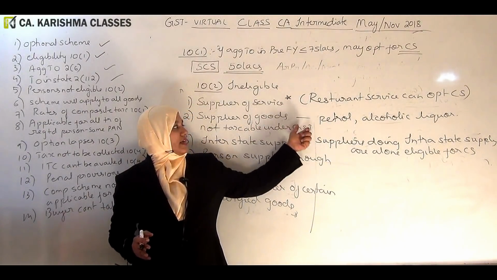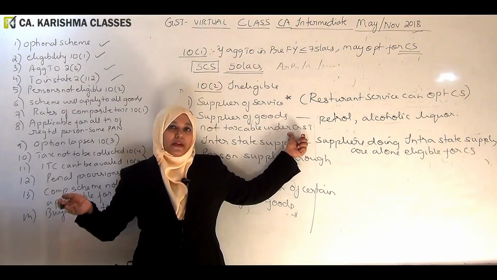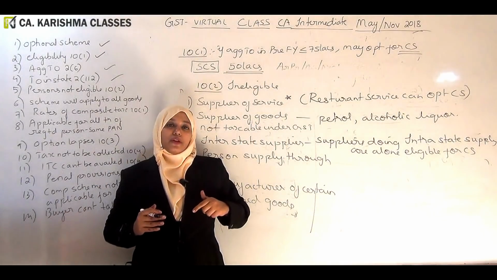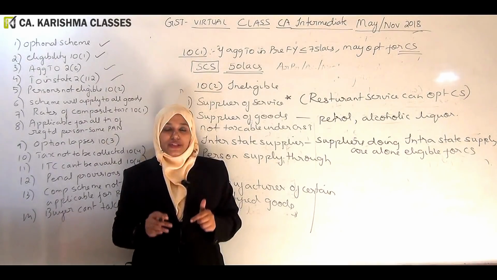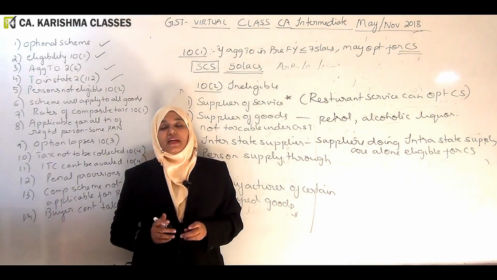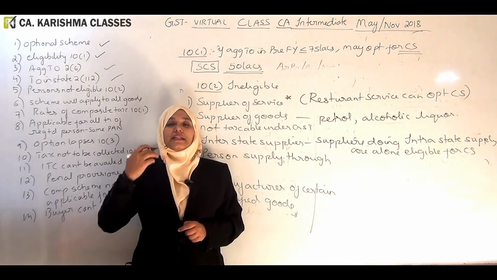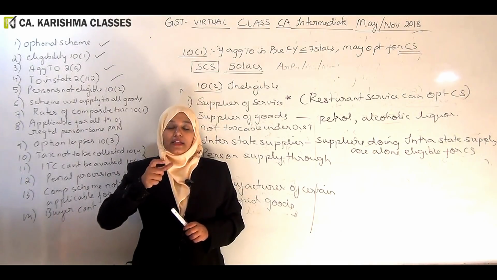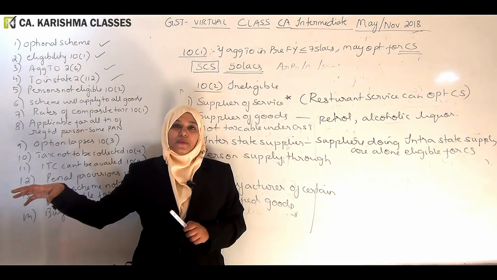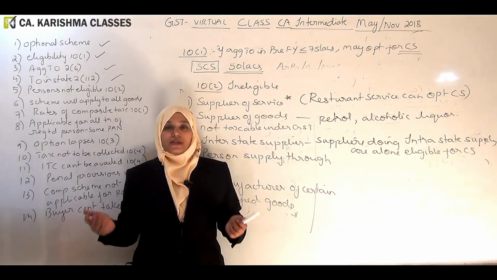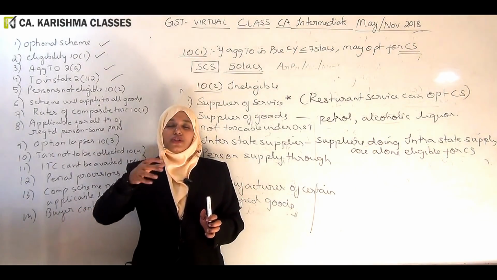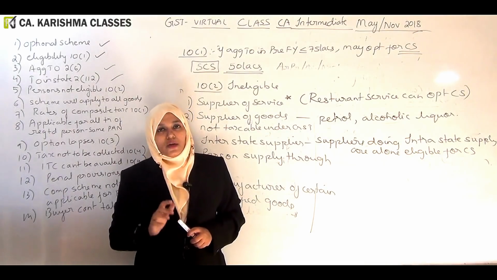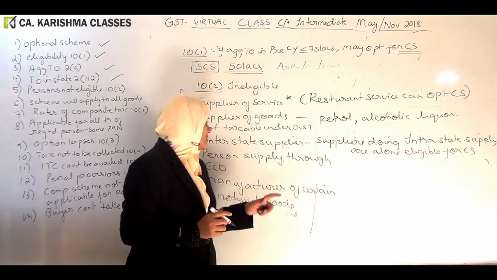You should not be dealing in non-GST supplies. You should not be doing an interstate supply. You should just be limited to your own state. Then we can give you the scheme. If you're doing an interstate supply, then that turnover should go to IGST. Two states are involved, records are needed, it becomes cumbersome. So we want to entertain people who are just doing local supplies, not interstate supplies.